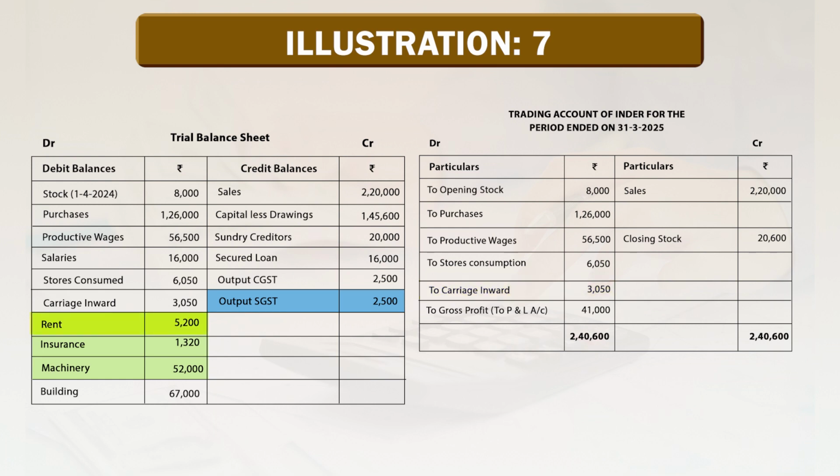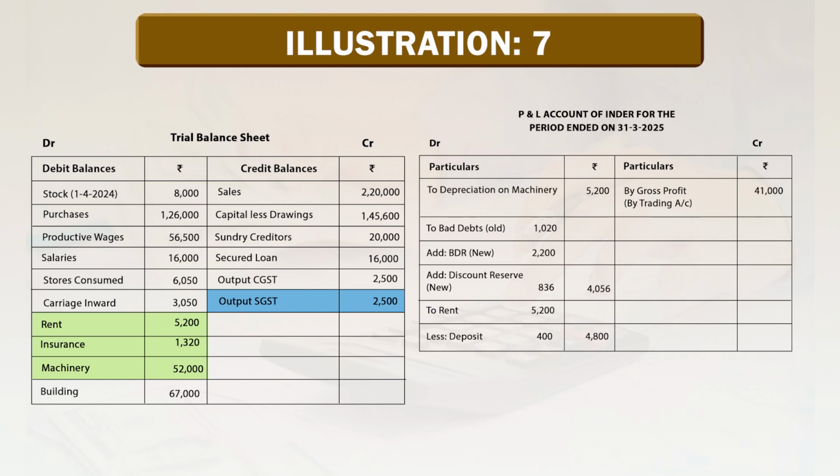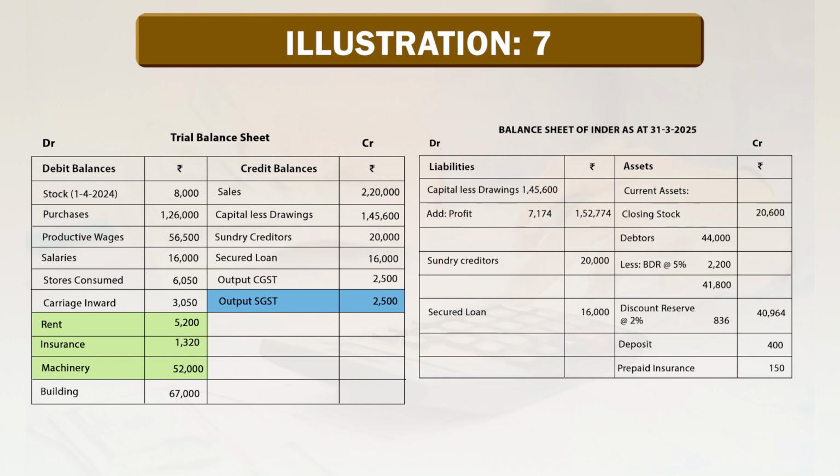Rent is rupees 5,200. There is an adjustment on rent. Adjustment number 5: rent includes a deposit of rupees 400. So, rent goes to the profit and loss account as rupees 5,200 less deposit rupees 400. The net amount, 4,800, is mentioned in the outer column, and the second effect, the deposit, goes to the balance sheet on the asset side as deposit on rent rupees 400 under current assets.